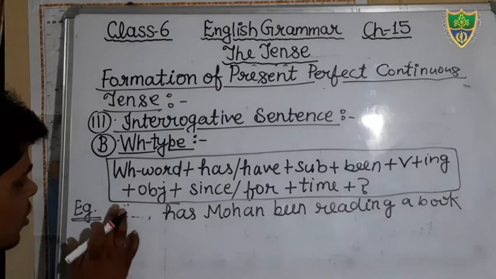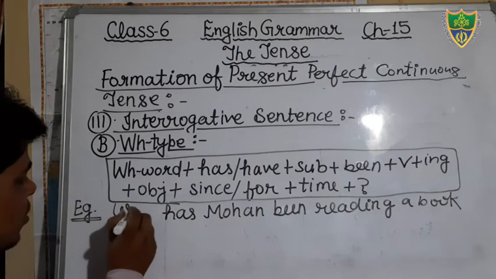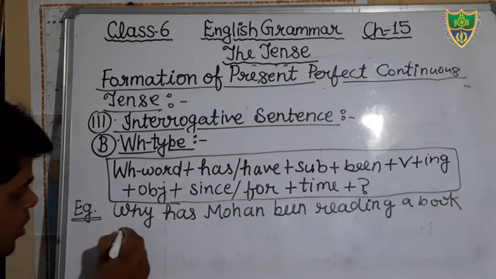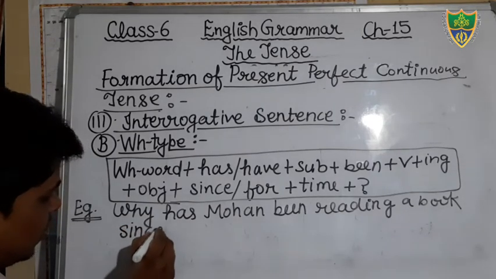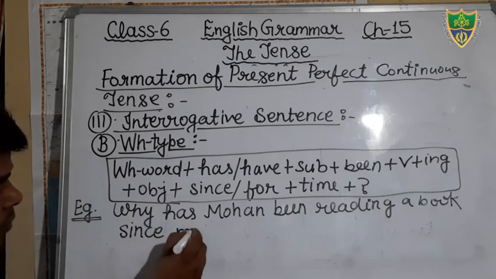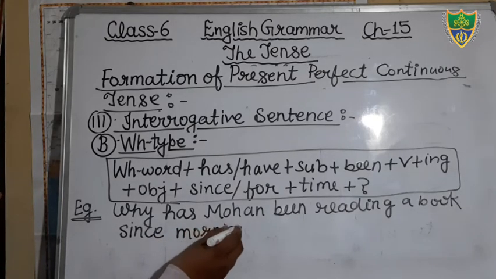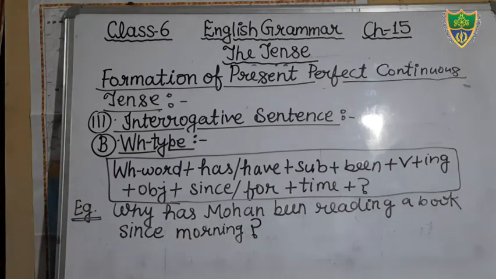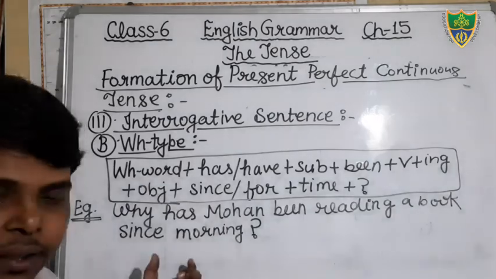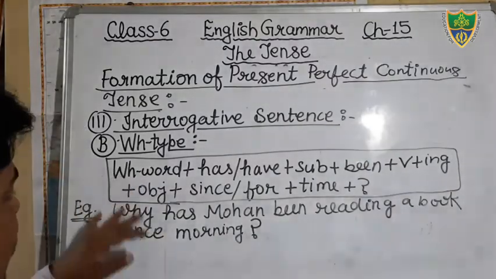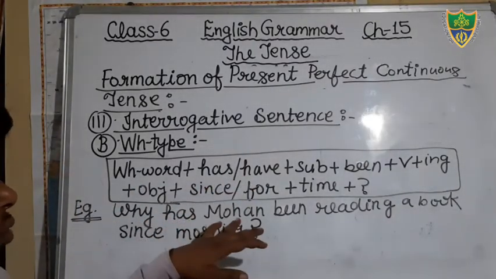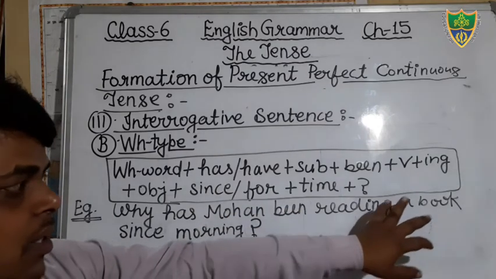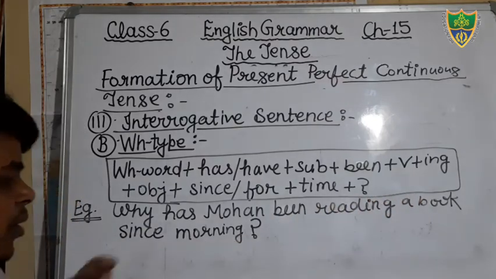Or you can say why, you can mention here why. Why has Mohan been reading a book since morning? Okay, since morning. Question, just see. Why has Mohan been reading a book since morning? Okay, students, you can see a WH word is there, then after has according to the subject, then after been, then after verb. In the verb I have added ing, then after object, then after since, then after morning.